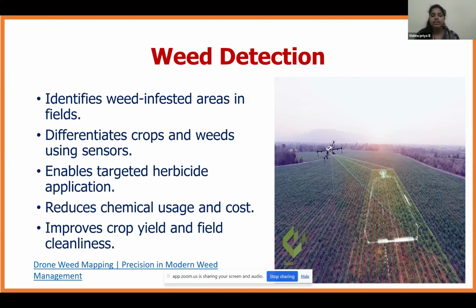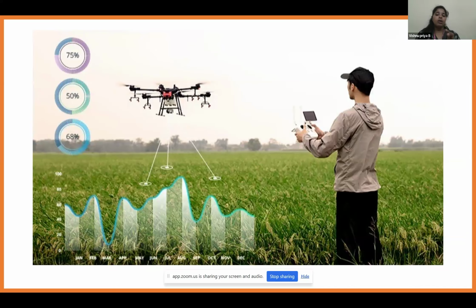It reduces the chemical usage and the cost of the herbicide, and it improves the crop yield, field cleanliness, etc. Using the sensors, they categorize weed and actual crop. They spray the herbicide on the particular weed and clear the field, so that we can get a better crop yield. So here the person using the drone is detecting actual weed and actual crop, and using that percentage, he is spraying the herbicide accordingly.